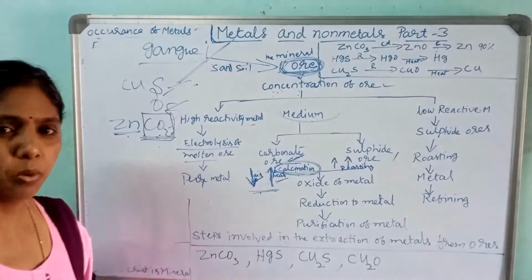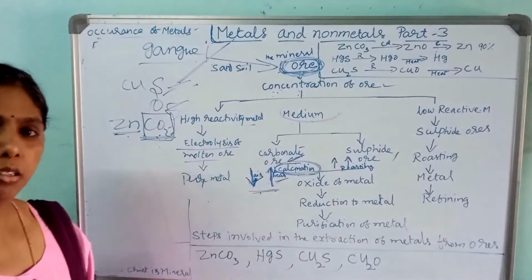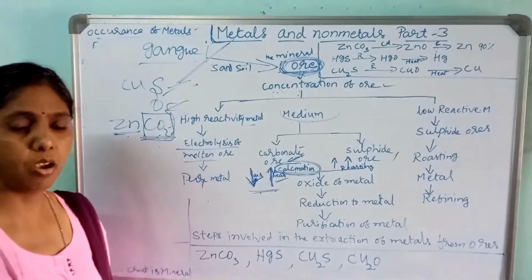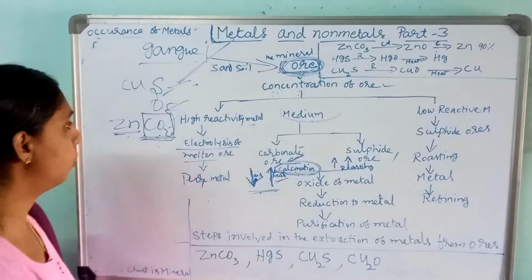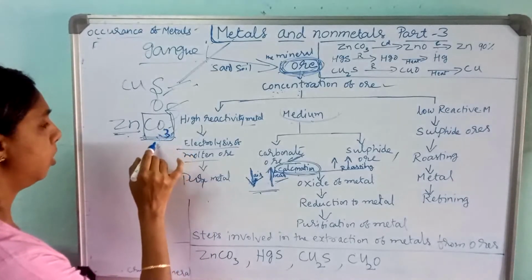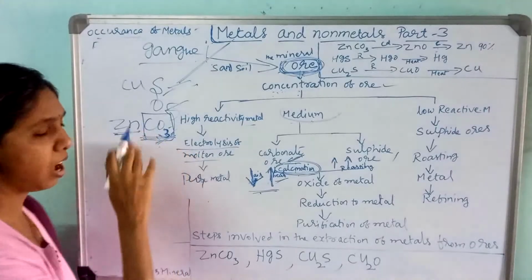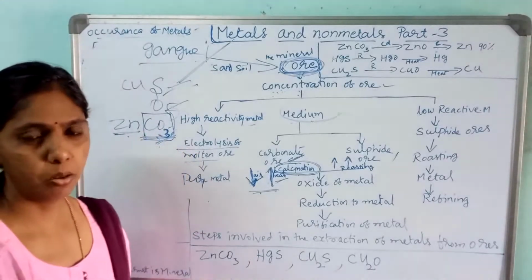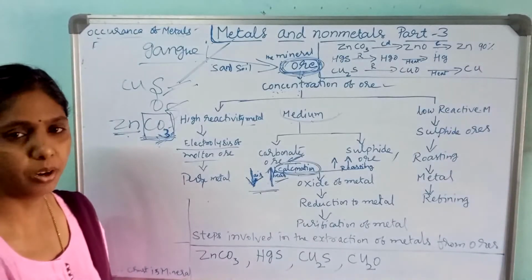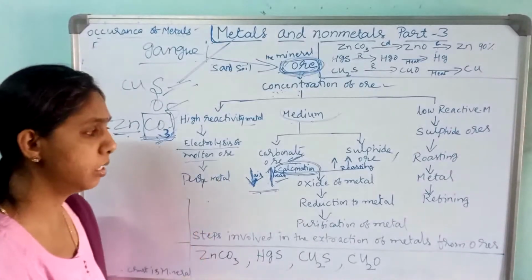Why less amount of air, or sometimes oxygen is not required in calcination? If they ask that question, because see here, in the carbonate only there is more amount of oxygen. That's why oxygen may be required, that too with the less amount, or may not be required. Okay, so this is calcination.